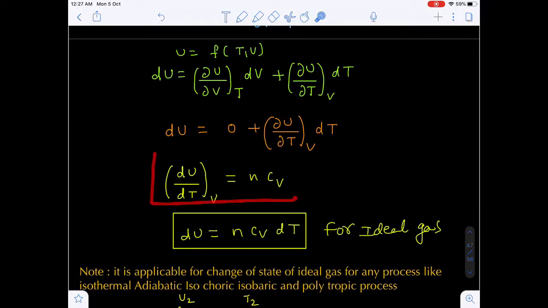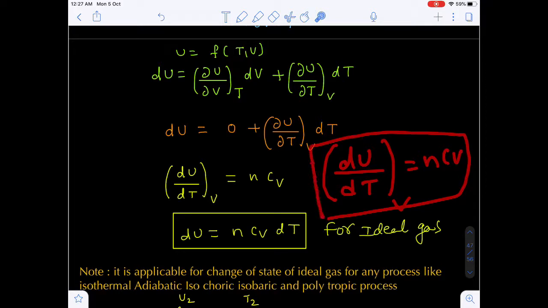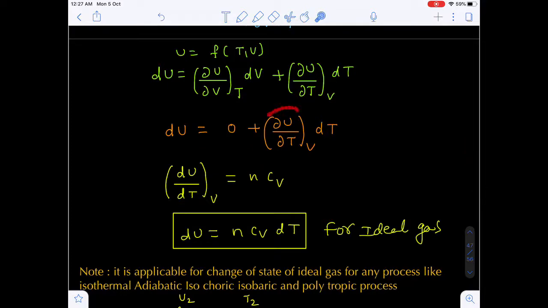Now in the last class we explained the heat capacity at constant volume and the heat capacity at constant pressure. The change in internal energy with respect to temperature, keeping the volume constant, is called the molar heat capacity at constant volume, so n Cv. So (∂U/∂T) at constant volume equals n Cv.